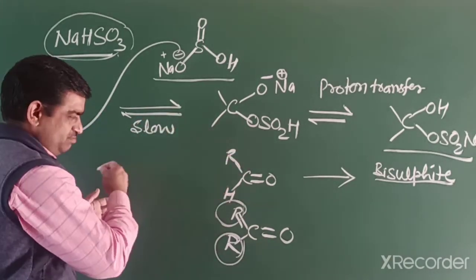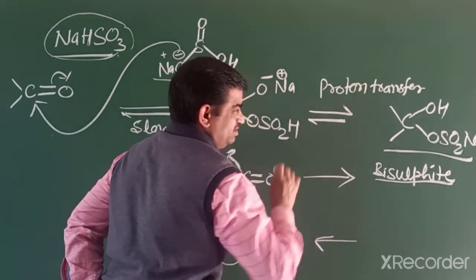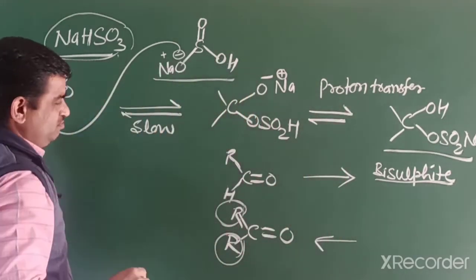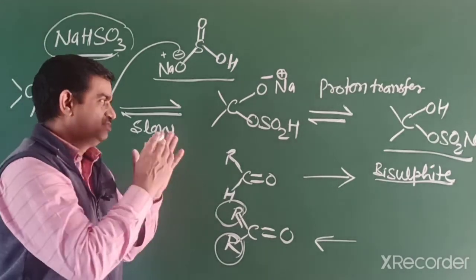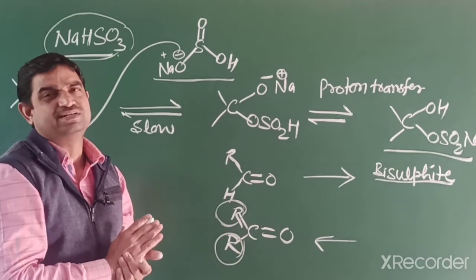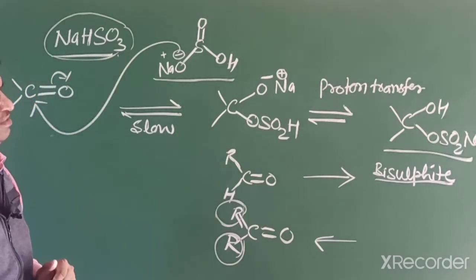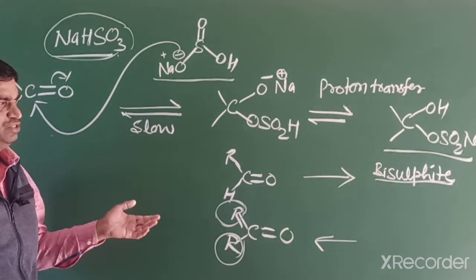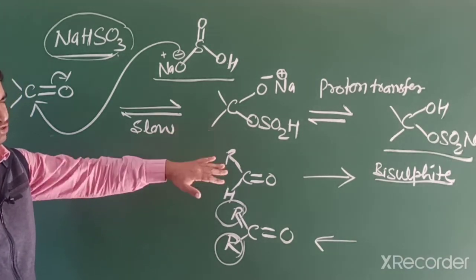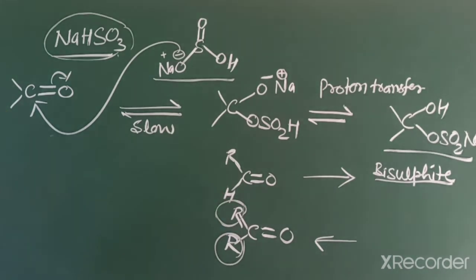So this reaction is favored towards the left-hand side because the reaction is an equilibrium. So by this reaction we can purify or separate a mixture of aldehydes and ketones by the sodium bisulfite product, and this reaction is very important for purification and separation of aldehyde and ketone compounds.